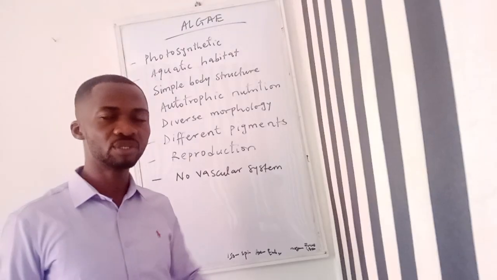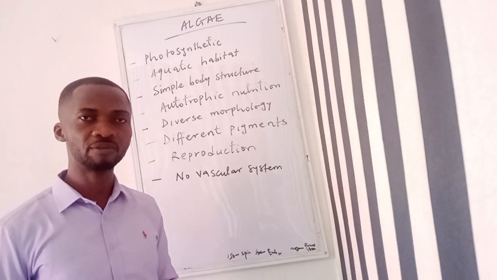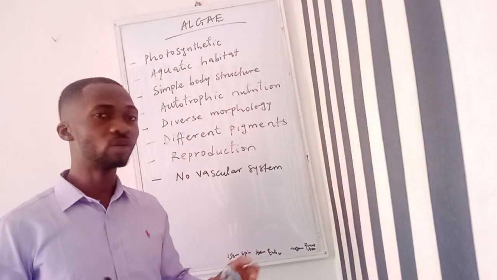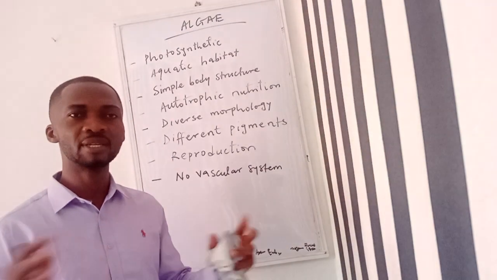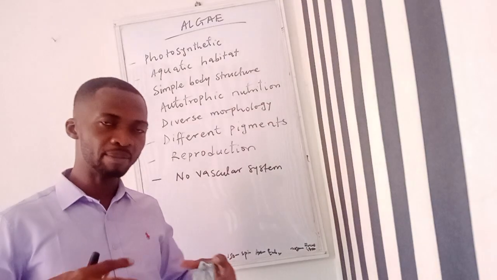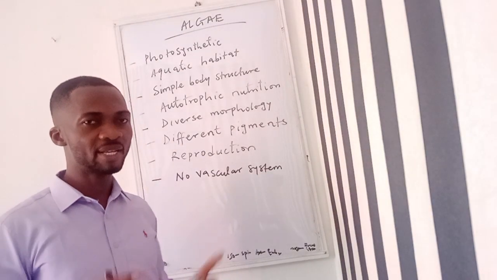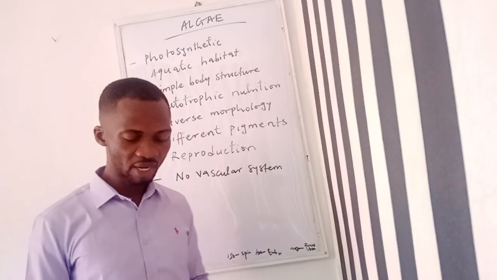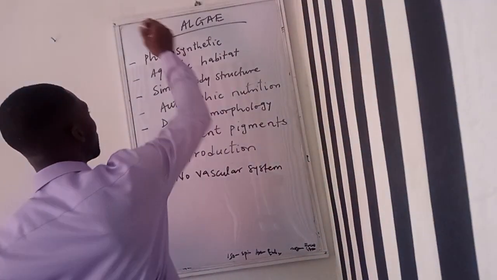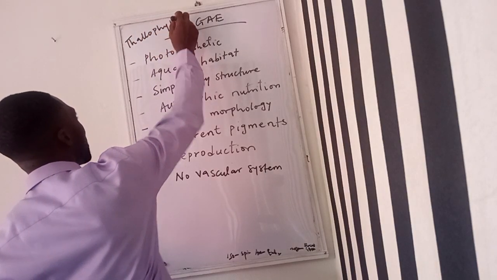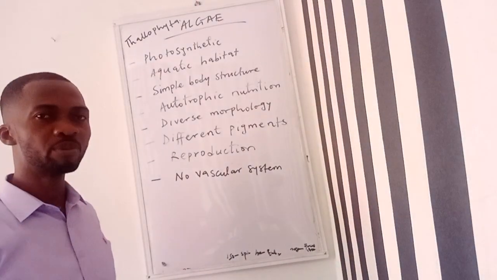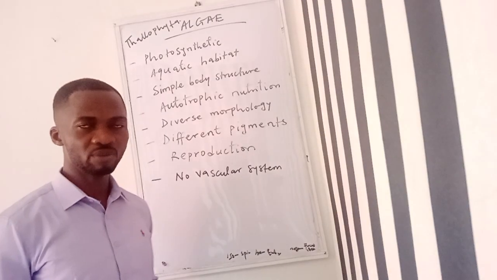It's important we understand that even though this group of organisms are called plants, they are not specialized and advanced like the mainland plants. That is why they are said to have a simple body structure. Like I said, they fall under the group we call the thallophyta. This means that they have a very simple body structure.